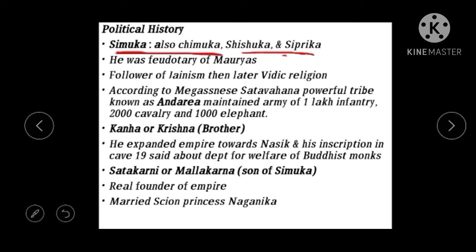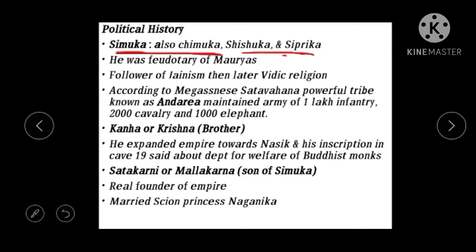Dealing with the time period, there is no proper time period. Period is one of the important things to know, but it is still a debate among the historians about the time period of the Satavahanas.